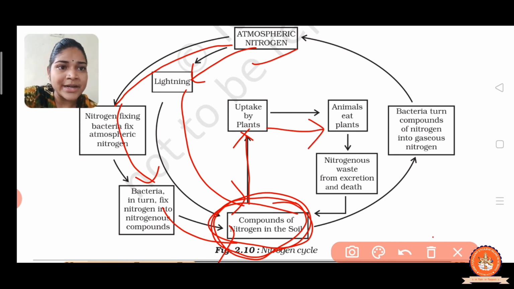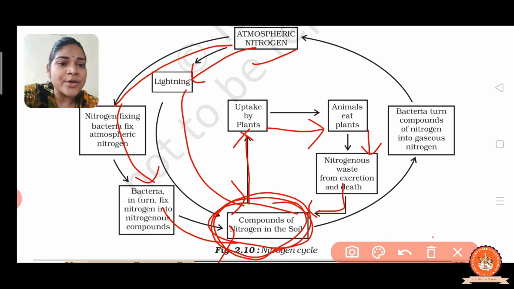After that, nitrogenous waste comes from the excreta of the animal and from death. Again through the decomposition process, the animal waste or plant waste is decomposed by some bacteria and converted again to compounds of nitrogen.